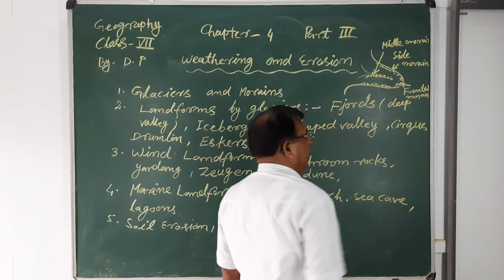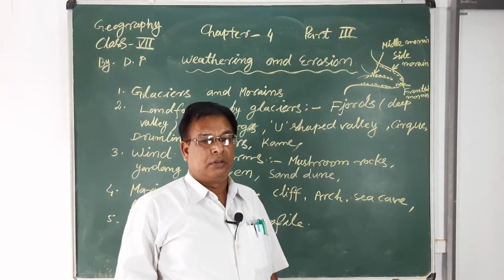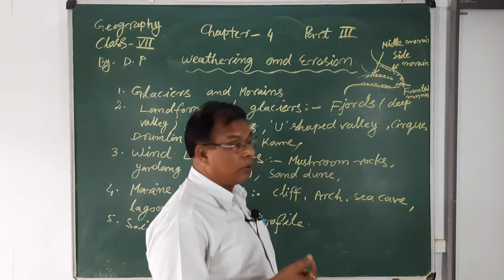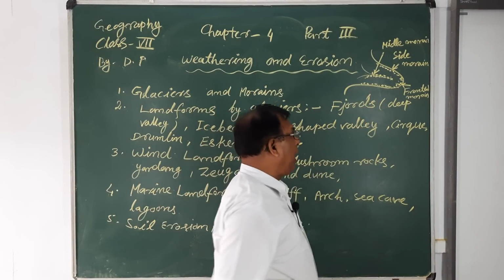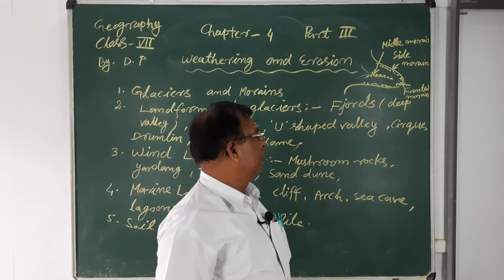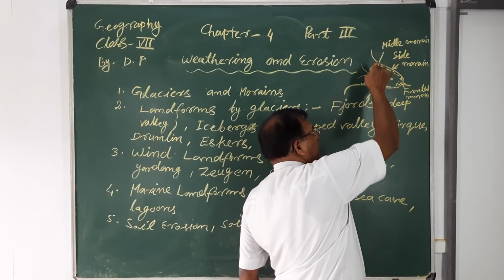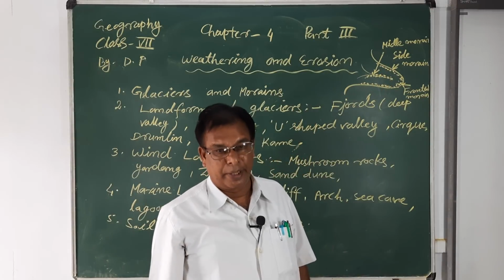So there are three types of moraine, or the humid materials carried by the glacier: the side moraine, the middle moraine, and the frontier moraine.